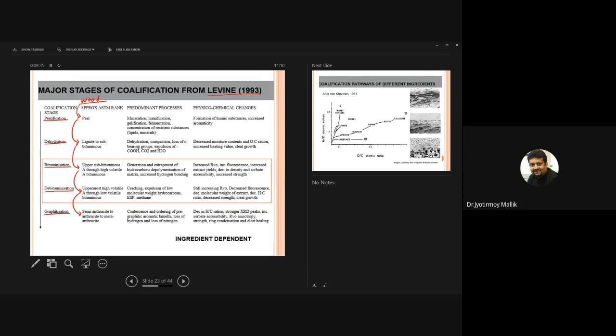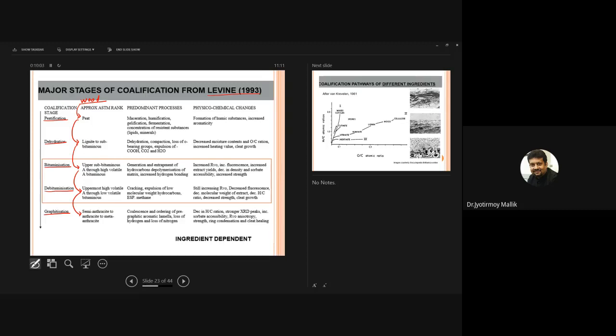So what are the predominant processes in the case of peatification? Maceration, I mean formation of macerals takes place. Humification, gelification, the material becomes jelly-like. Fermentation, concentration of resistant substances, lipids and minerals. So these are the processes that take place during the peatification process.